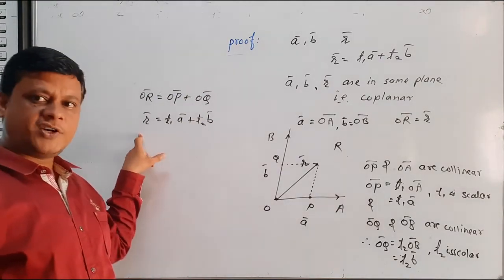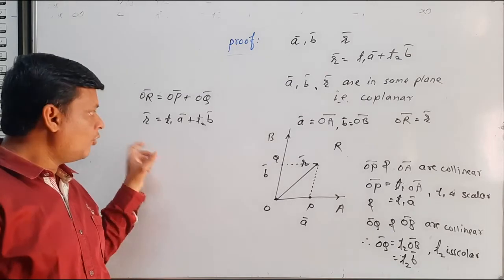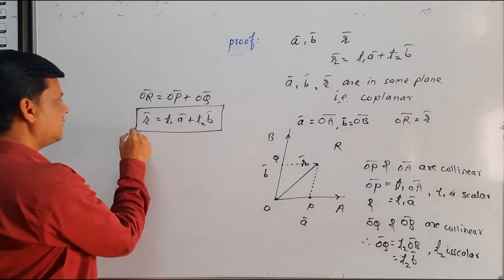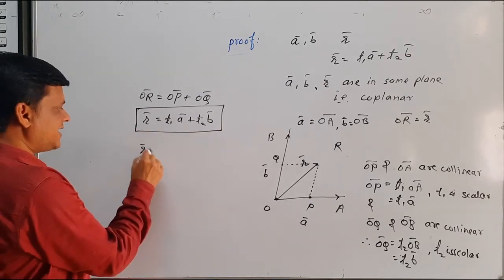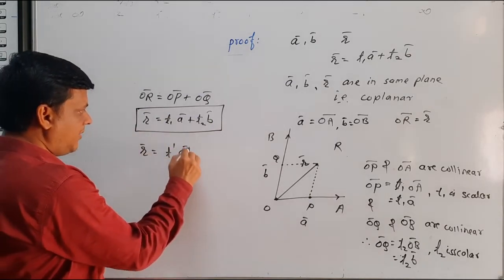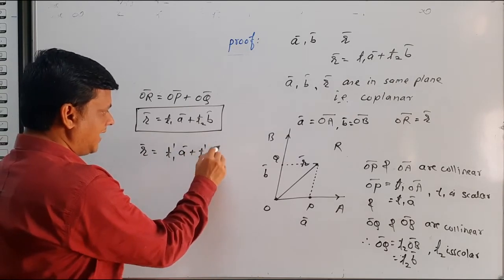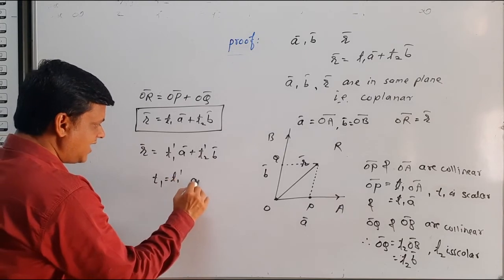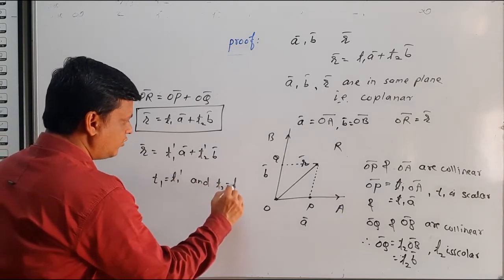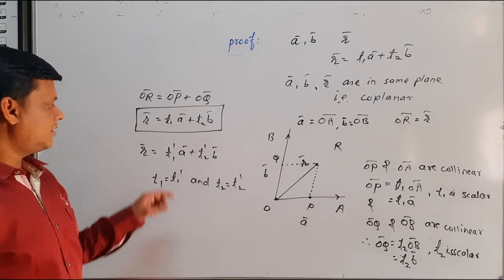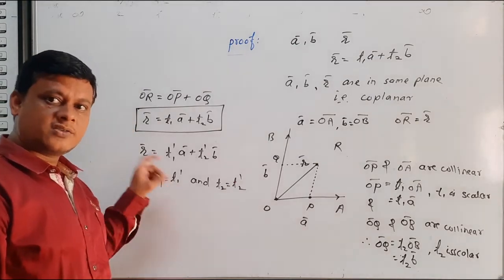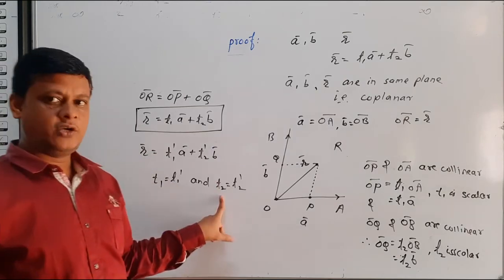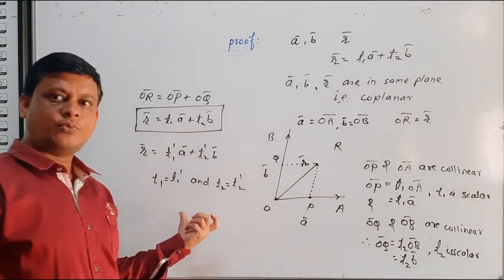So this is the first part. Now in the second part we have to prove this is unique. That means if we write this as R bar is equal to T1 dash A bar plus T2 dash B bar, then T1 is equal to T1 dash and T2 is equal to T2 dash. That means we get the same value. That means T1 must be equal to T1 dash, T2 must be equal to T2 dash. This we prove by contradiction.